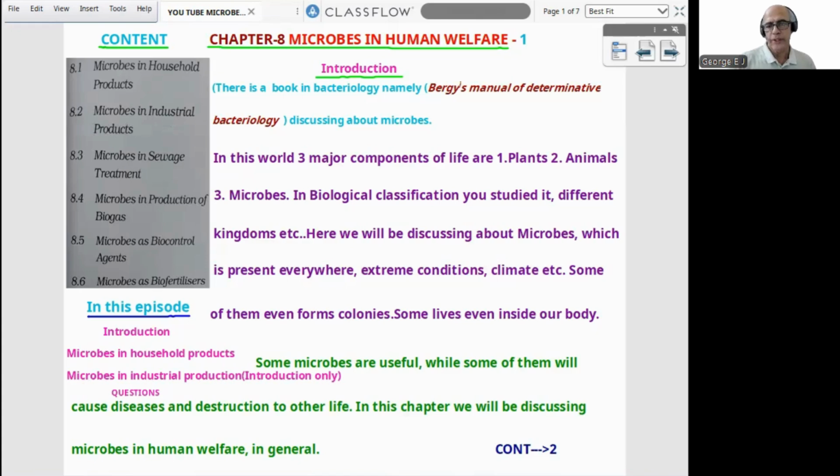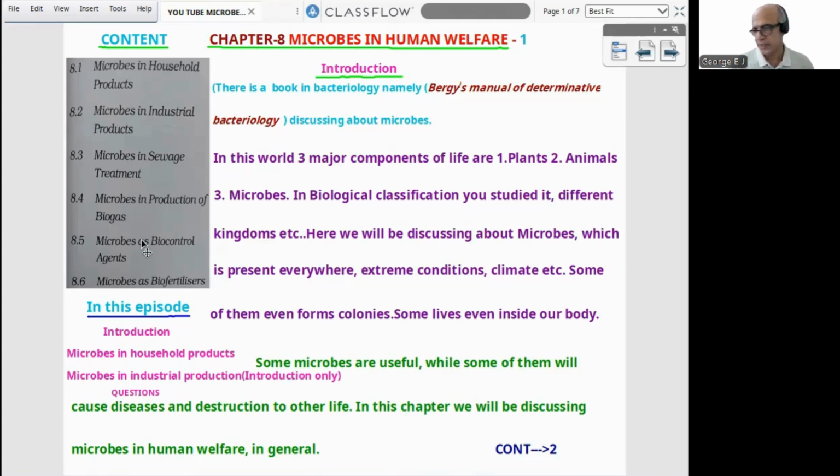Microbes can be found everywhere, cosmopolitan, even in extreme conditions and extreme climates. Some of them even form colonies, and some live in our intestine or inside our body. That is how widespread microbes are. In this episode, after the introduction, we'll mainly discuss microbes in household products, then an introduction of microbes in industrial production. Some microbes are very useful, while some cause diseases and destruction to other life. In this chapter, we'll be discussing microbes in human welfare in general.